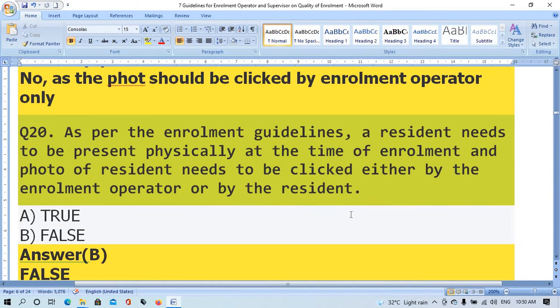Question number 20. As per the enrollment guidelines, a resident needs to be present physically at the time of enrollment and photo of resident needs to be clicked either by the enrollment operator or by the resident. Option A, true. Option B, false. The right answer is false.